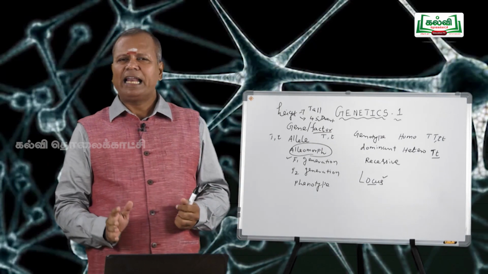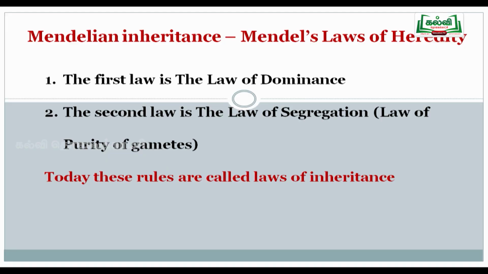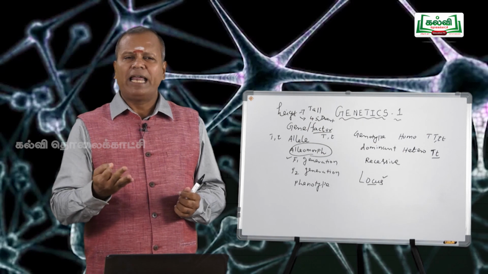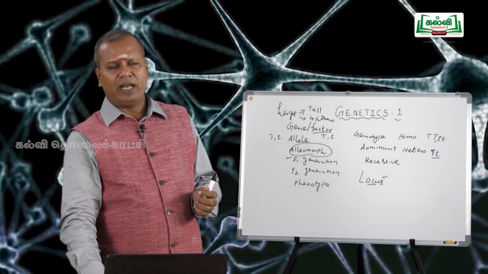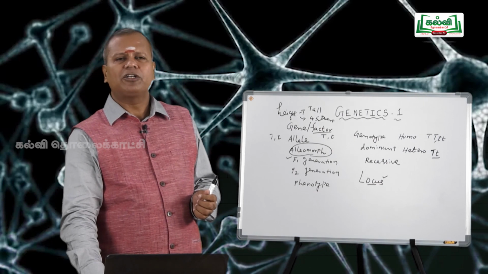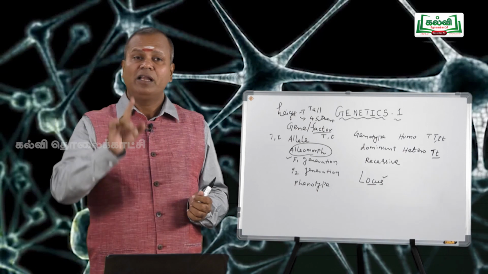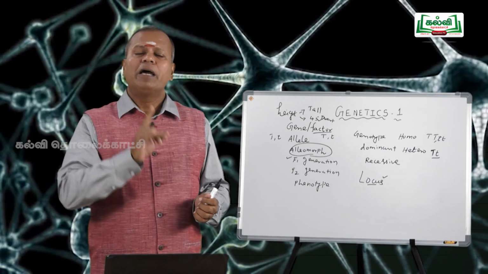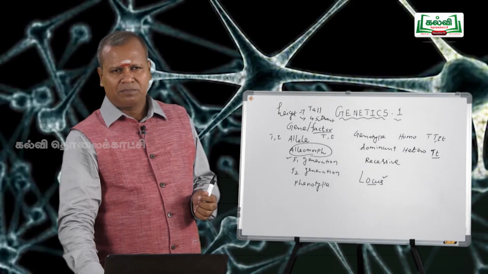Next is Mendelian inheritance. After the monohybrid and dihybrid cross, Mendel formulated the law of dominance, the law of segregation, the law of purity of gametes, and in the end of the dihybrid cross he formulated the law of independent assortment. Three laws in the end of monohybrid cross: the law of dominance and the law of purity of gametes, or law of segregation. In the end of the dihybrid cross, Mendel formulated the law of independent assortment.